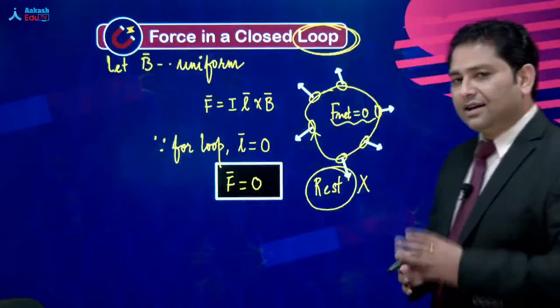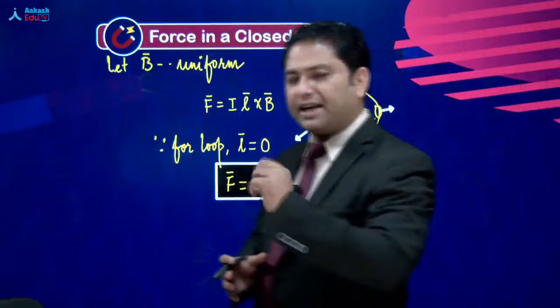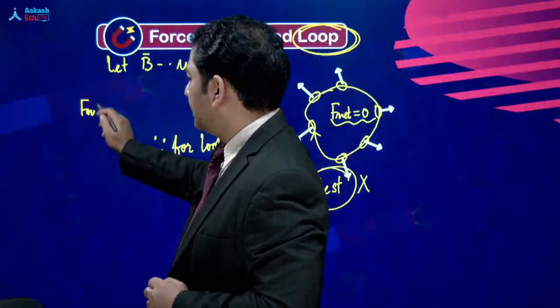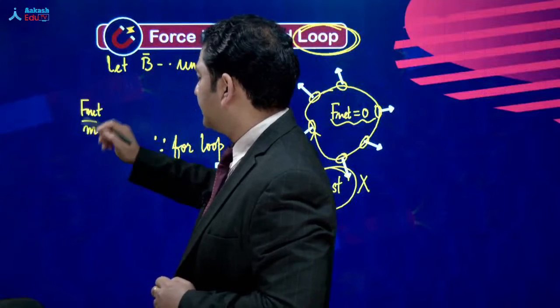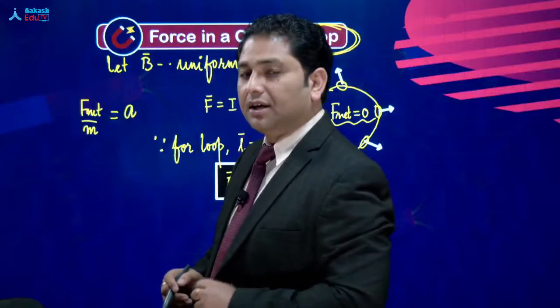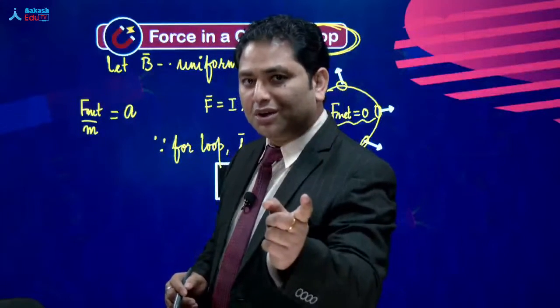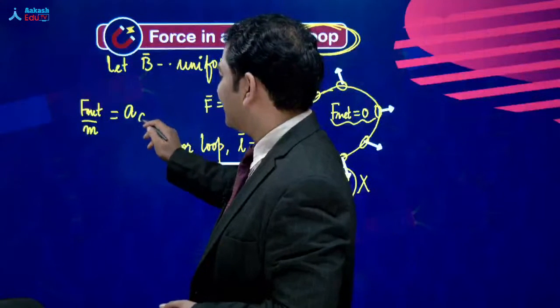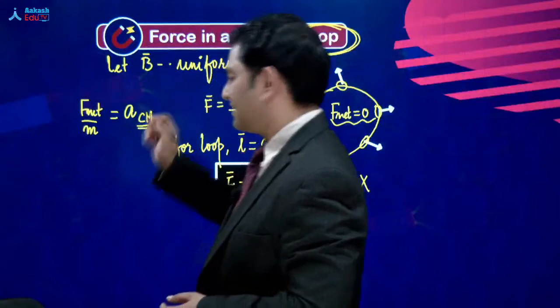Note this, this is one of the common mistakes students make: F net divided by mass is not acceleration alone. You will say force by mass is acceleration, but that's the acceleration of the center of mass.